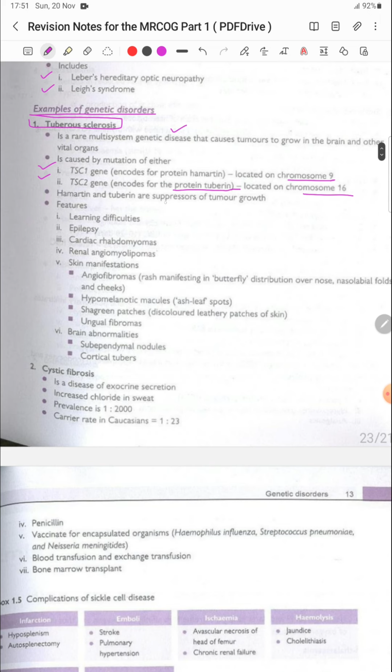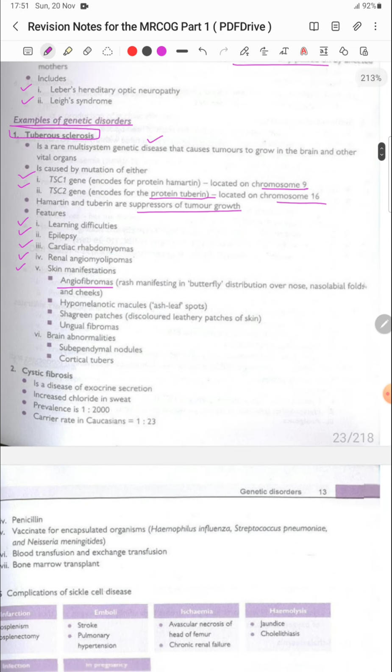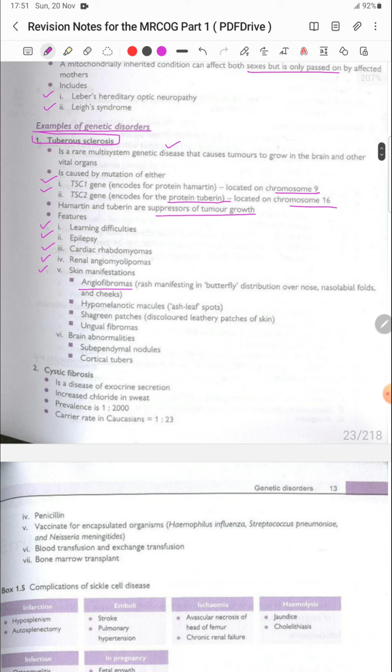Hamartin and tuberin are suppressors of tumor growth, and the features of tuberous sclerosis include learning difficulty, epilepsy, cardiac rhabdomyoma, and renal angiomyolipomas. Skin manifestations include angiofibromas, which are a rash manifesting in a butterfly distribution over the nose, nasolabial folds, and the cheeks, and hypomelanotic macules, ash leaf spots, and shagreen patches, which are discolored leathery patches of the skin, and ungual fibromas. The brain abnormalities include subependymal nodules and cortical tubers.